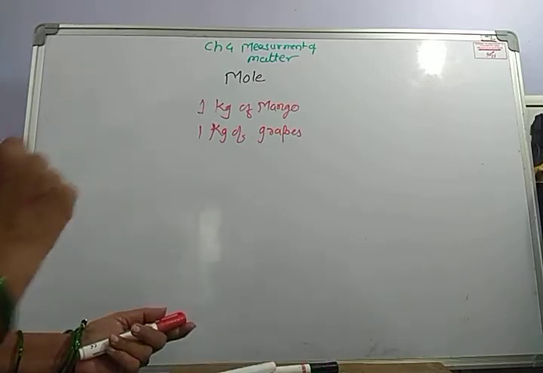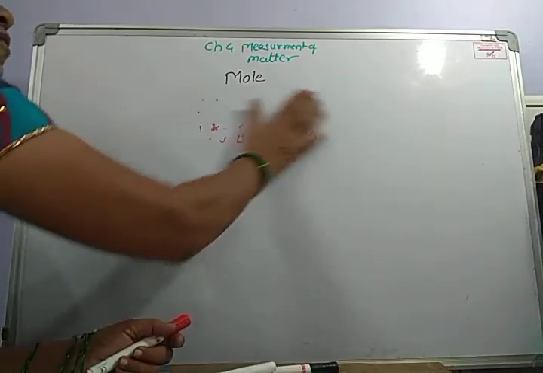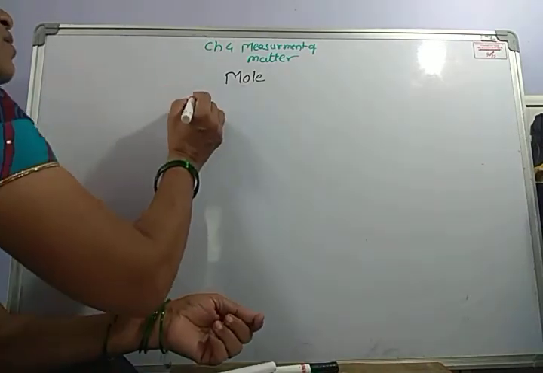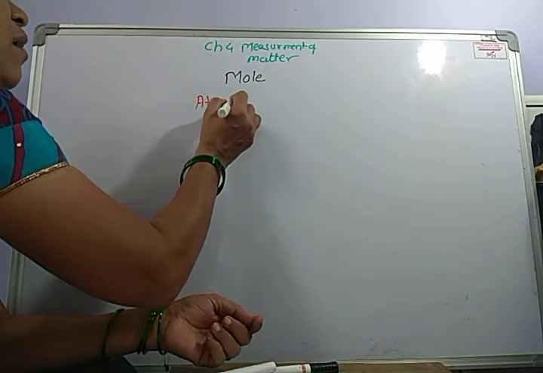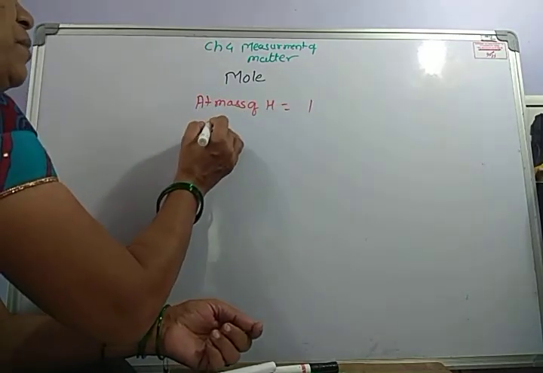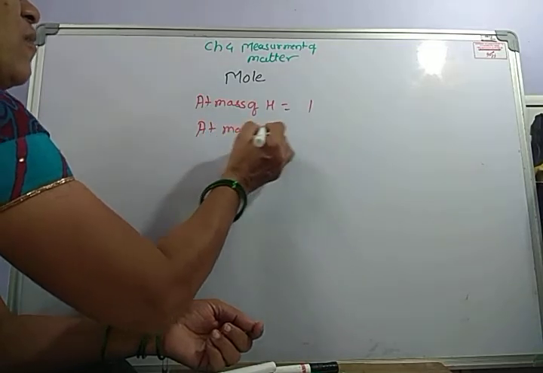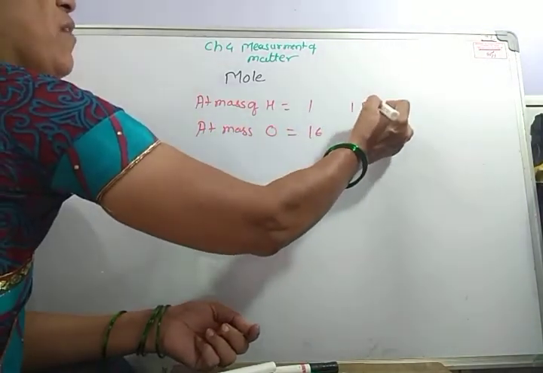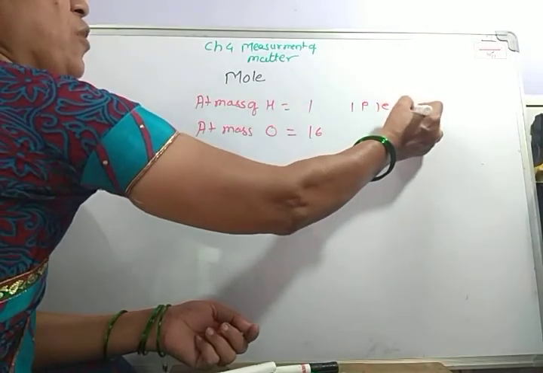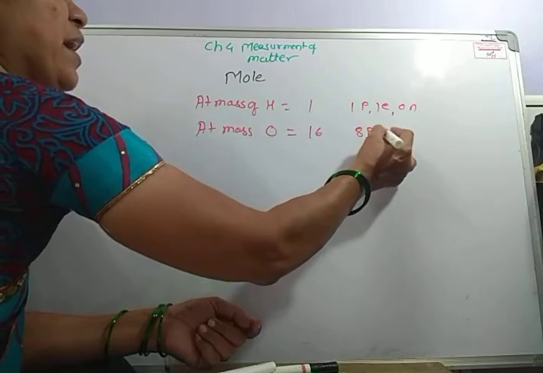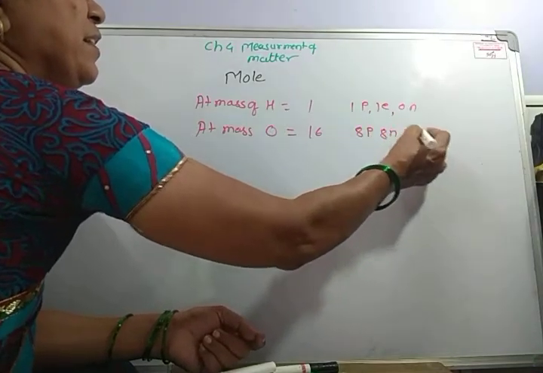That means in substances also, in molecules also, we know that the atomic mass of hydrogen is 1, and the atomic mass of oxygen is 16. Hydrogen contains 1p, 1e and 0n. Oxygen contains 8p, 8n and 8e.